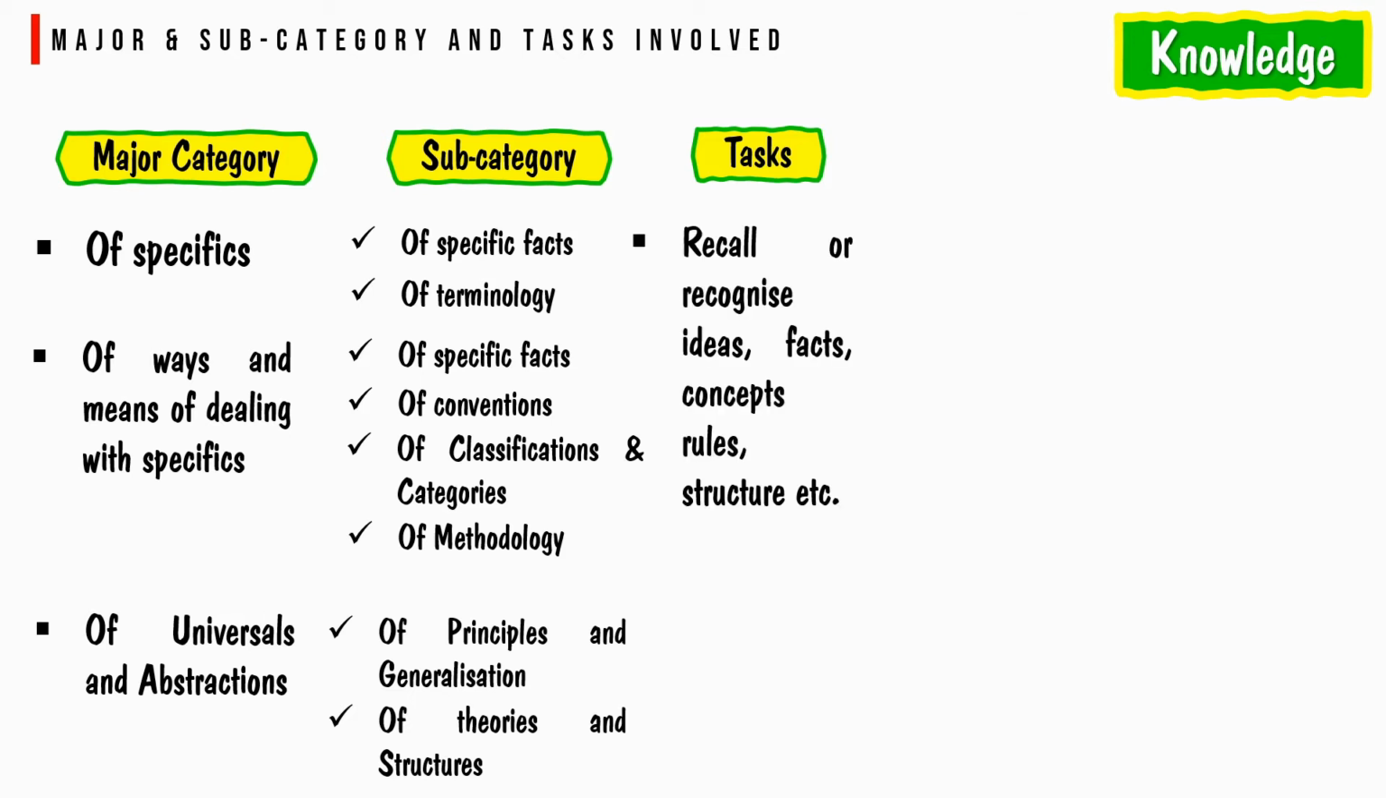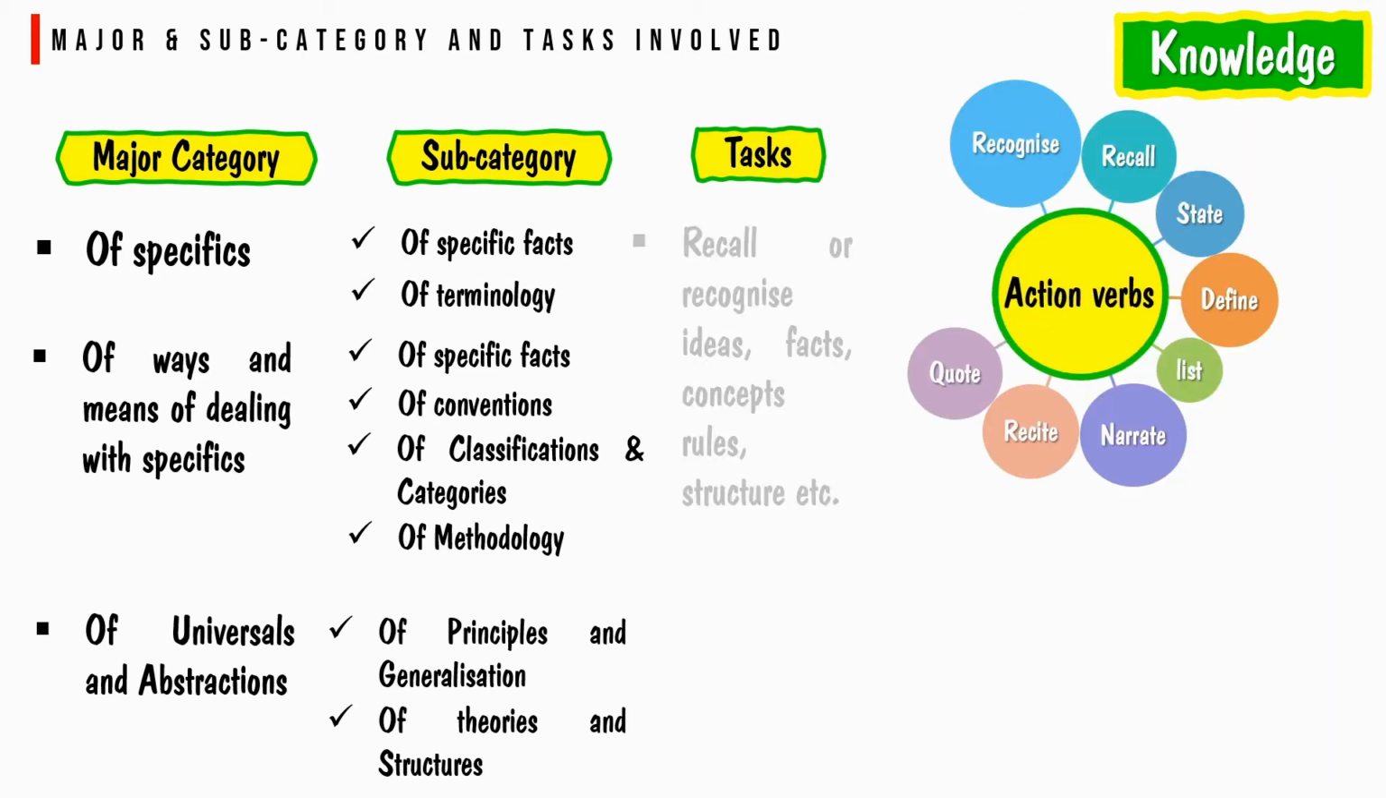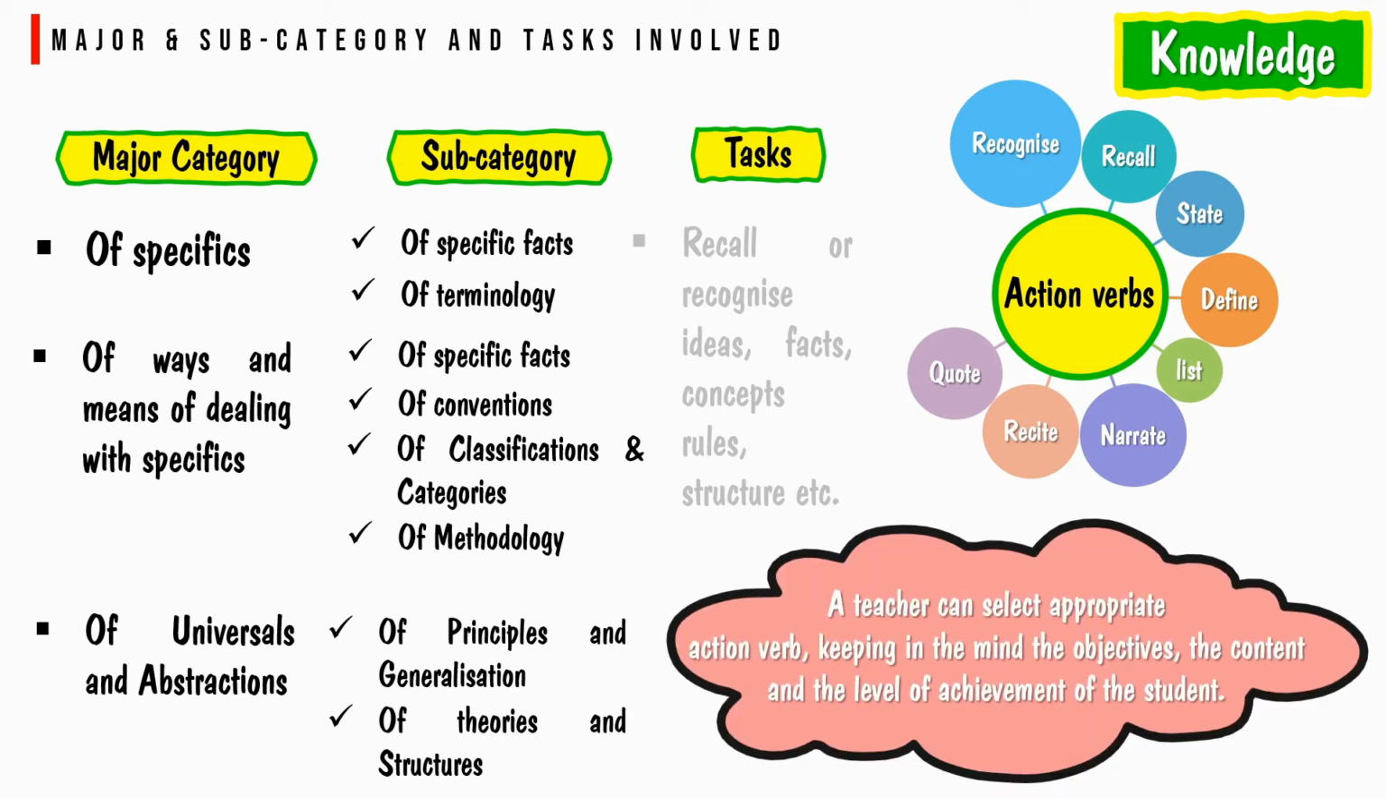The main task is to recall or recognize ideas, facts, concepts, rules, and structure, etc. The action verbs related to knowledge objectives are recognize, recall, state, define, list, narrate, recite, quote, etc. A teacher can select an appropriate action verb keeping in mind the objectives, the content, and the level of achievement of the student.